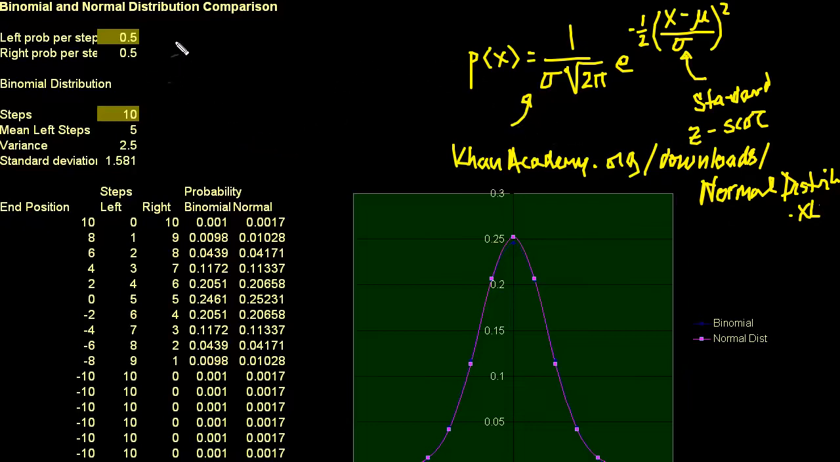So in this spreadsheet, we're doing a game where, let's say I'm on a street, and I flip a completely fair coin. If I get heads, let's say, I take a step to the left. And if I get tails, I take a step to the right. So in general, I have a 50% chance of taking a step to the left, and a 50% chance of taking a step to the right.